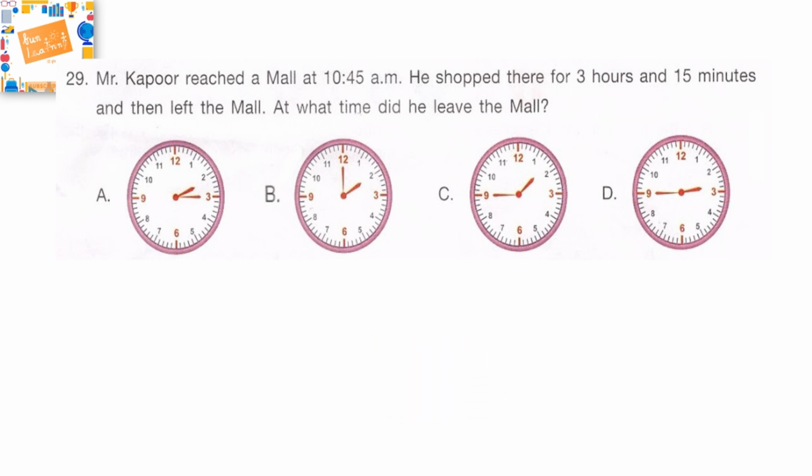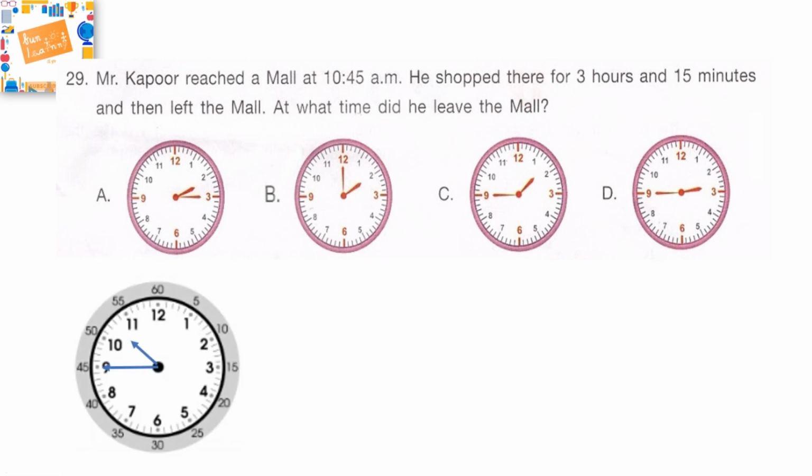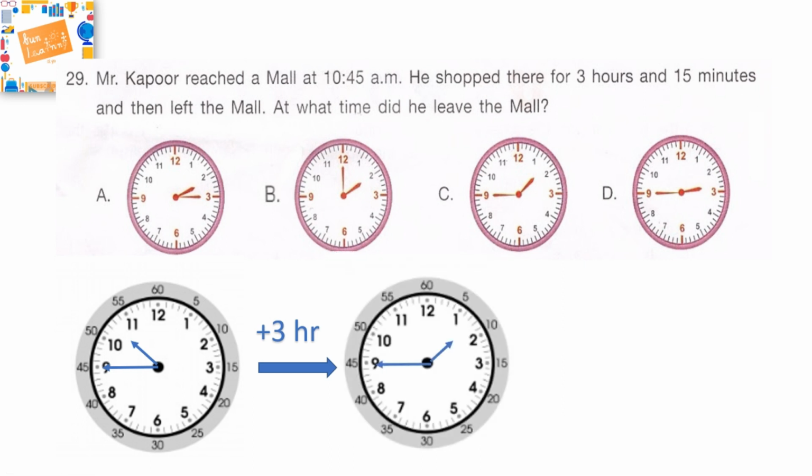Okay, so let's look at this together. Mr. Kapoor reached a mall at 10:45 am. Now he shopped there for 3 hours and 15 minutes. So first let's calculate 3 hours. Adding 3 hours to 10:45 would be adding 3 hours to the hours number only. So 10 plus 3 is 10 to 11, 11 to 12, 12 to 1. That is 1:45.